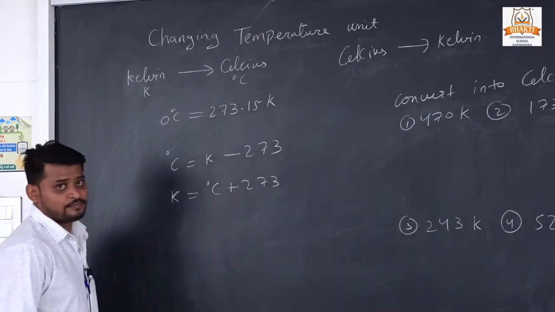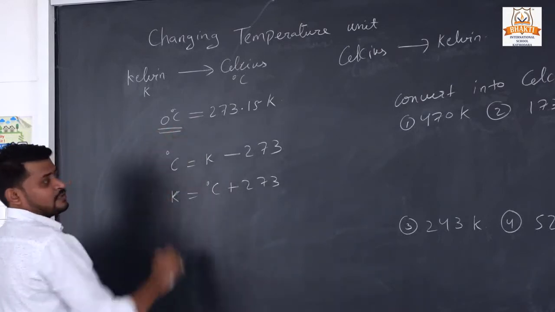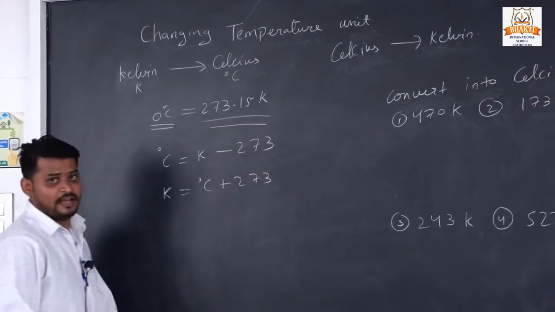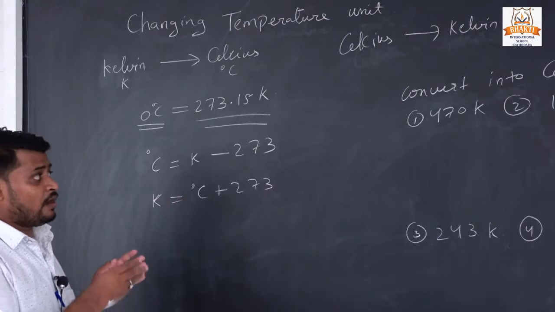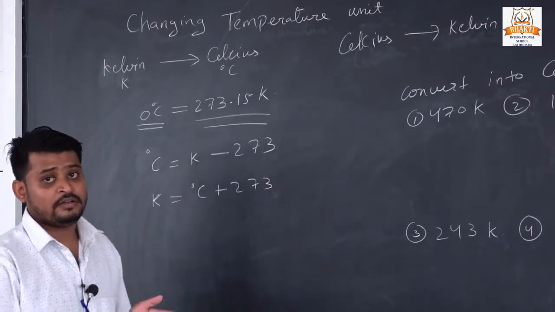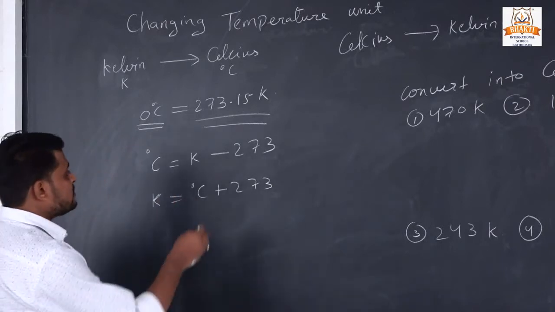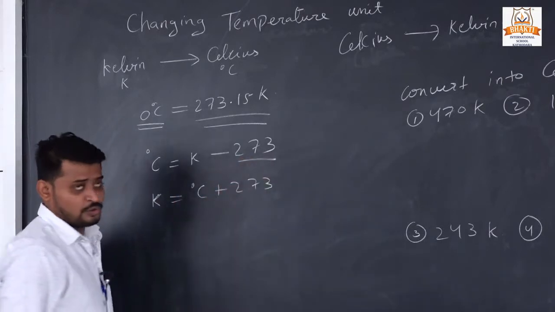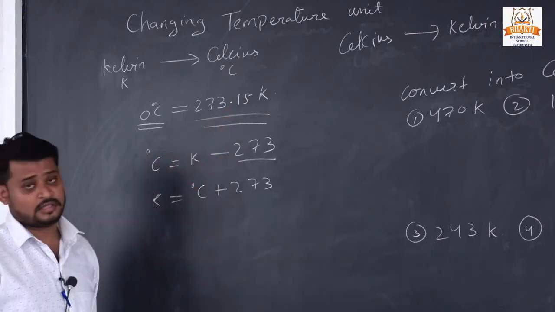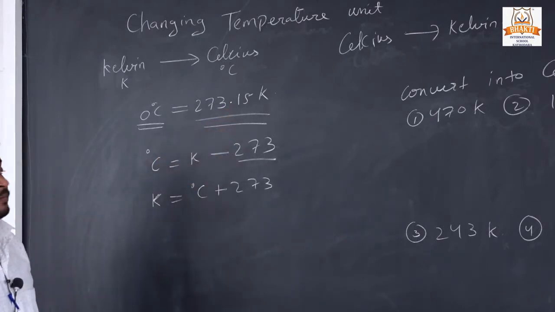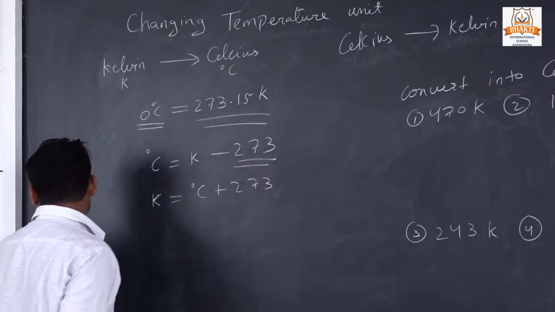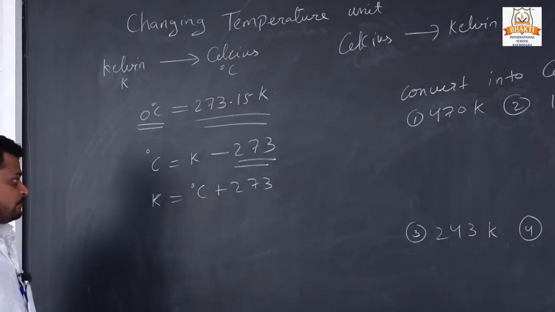Now first, 0 degrees Celsius is equal to 273.15 Kelvin, but when we are converting Kelvin to Celsius or Celsius to Kelvin, we will take 273 approximately. We are not considering the 0.15. Okay, we are taking the round figure 273.